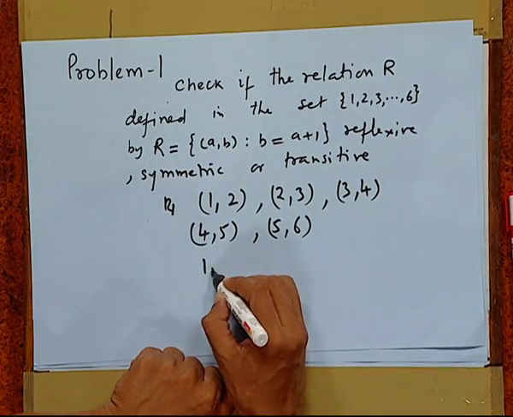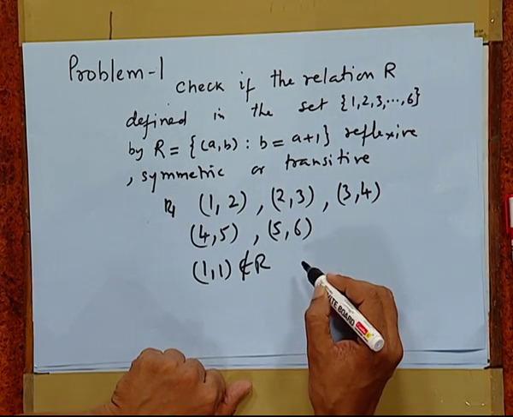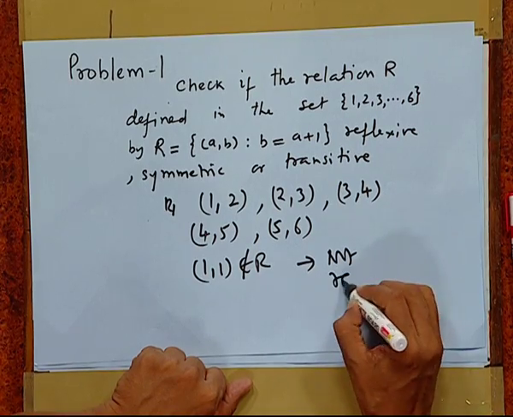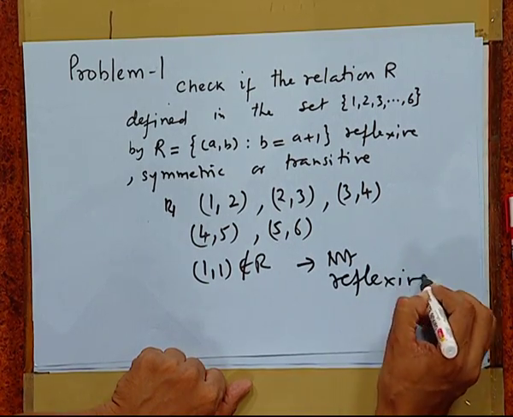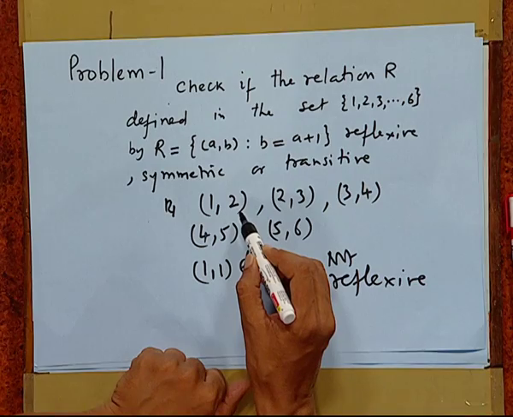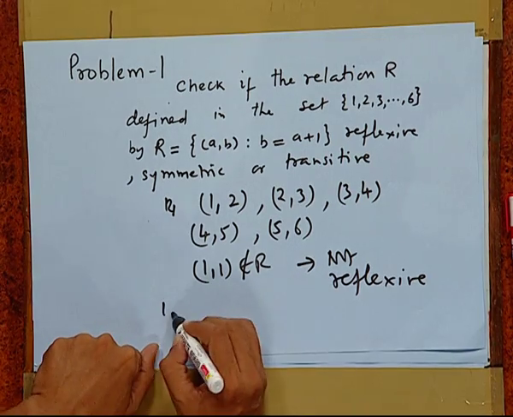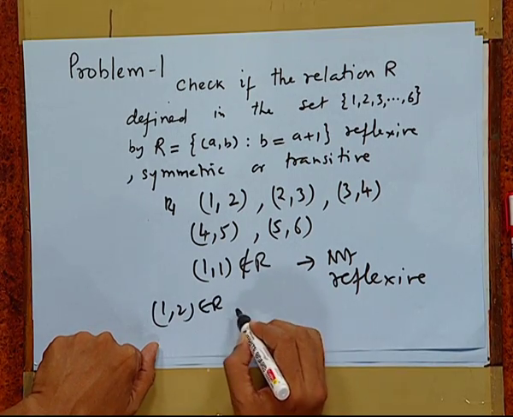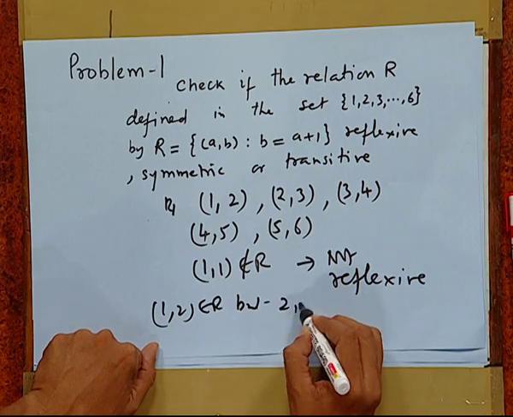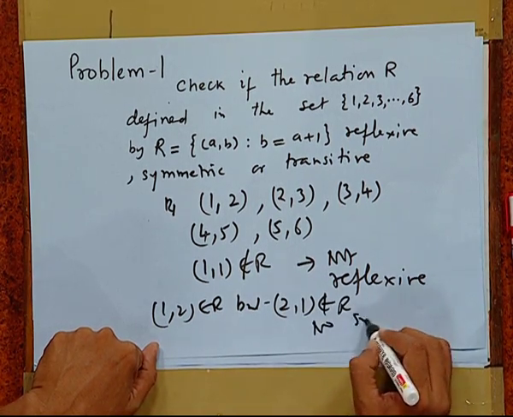But 1 is not having relation with 1. So, it is not reflexive. Moreover, 1 has relation with 2, but 2 has no relation with 1. So, (1, 2) belongs to R, but (2, 1) does not belong to R. So, it is not symmetric.